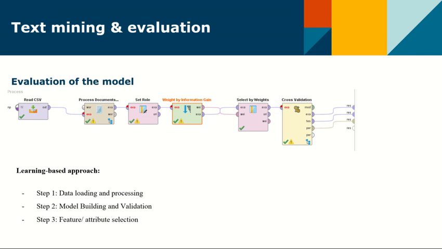The overall process of learning-based sentiment analysis is like the screenshot and can be separated into 3 big steps. Step 1, we load the data into RapidMiner and then use operators like filter, stop words, and so on to process text. Step 2, we set the sentiment class as label. After this, we use naive Bayes to train the model and then estimate the accuracy of this model by applying the operator cross-validation. Step 3, we add operators weight by information gain and select by weight between set rule and cross-validation to determine which choices are the most discriminative and important to our prediction aim.